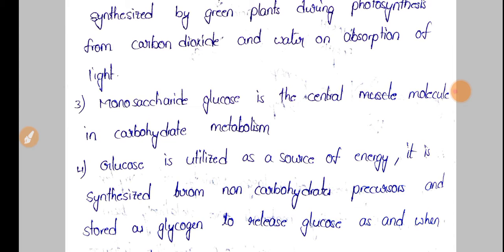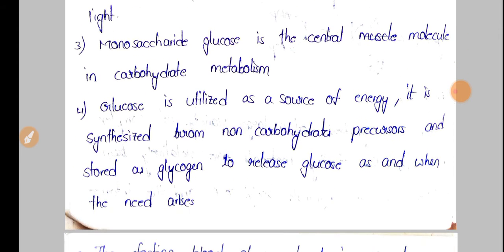This is utilized as the source of energy. Non-carbohydrate precursors and also glycogen are used to synthesize glucose, and whatever glucose is produced in our body is stored in the form of glycogen.